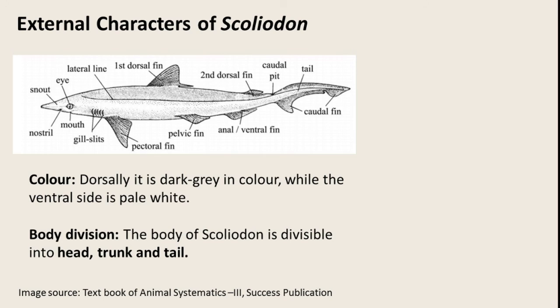Now body division. Let's talk about its body division. The body of Scoliodon is divisible as head, trunk and tail. If you see in this particular diagram, do you find any demarcation that head is ending here, trunk is starting from somewhere else and tail is starting from somewhere else? No. There are no clearly marked boundaries between these three regions. If you see in this particular diagram, the neck is totally absent. So neck is absent and the body has no clear demarcations between the three regions, that is head, trunk and tail.